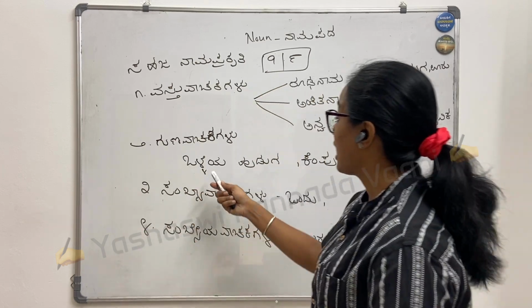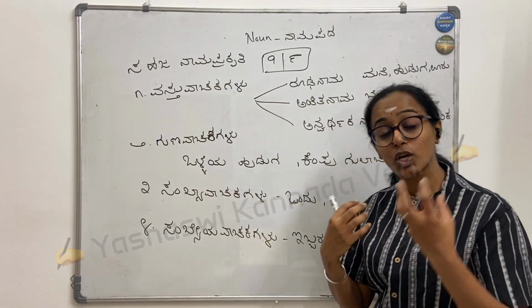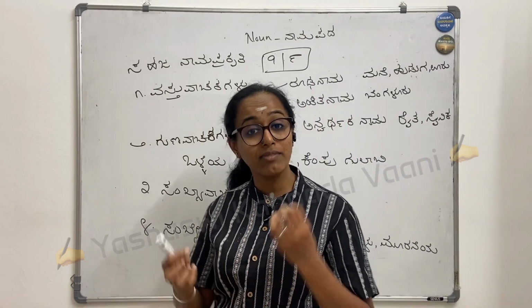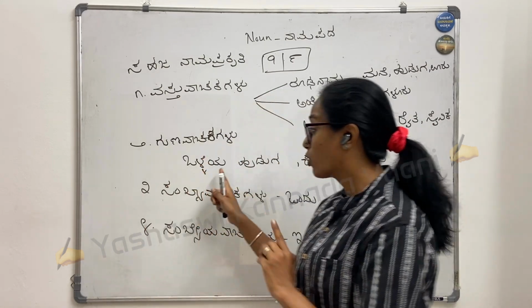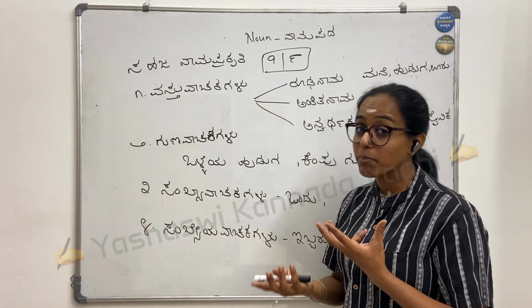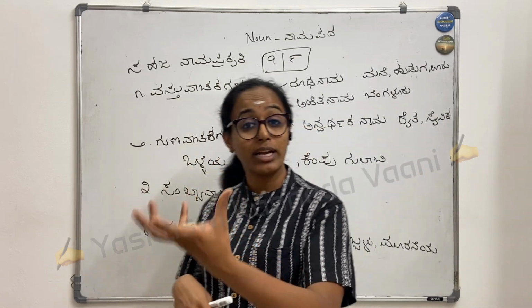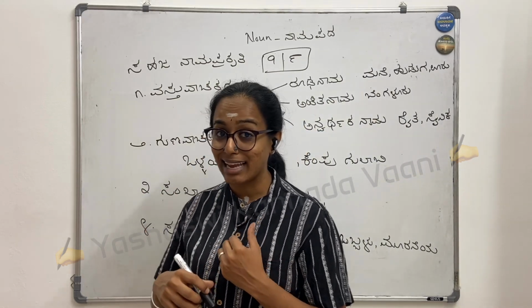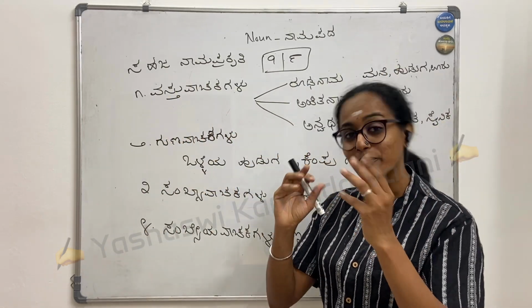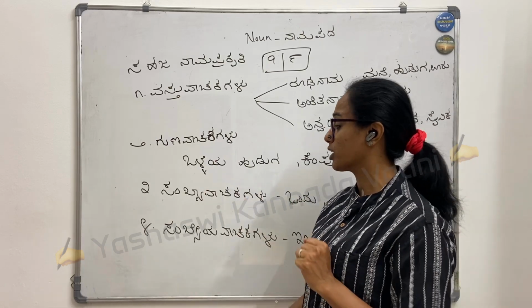Okay. Then I have a Guna Vachaka. So based on the quality, based on the behavior of a noun, I'll go with the Guna Vachaka. It can be a good person, bad person, red color, white color, anything like that. The big one, small one, all these come under Guna Vachaka.